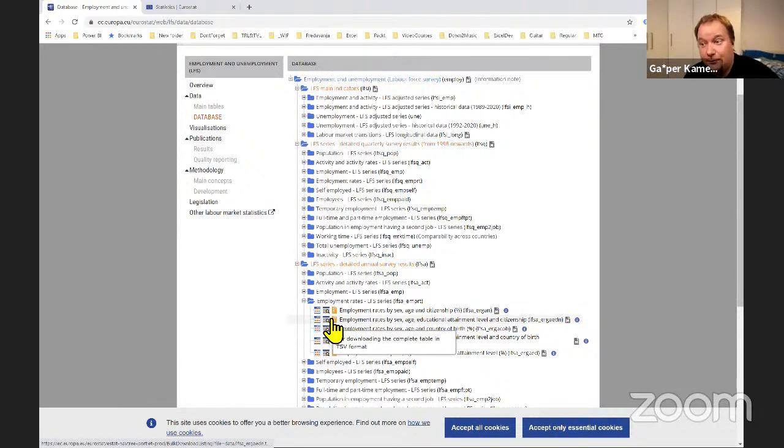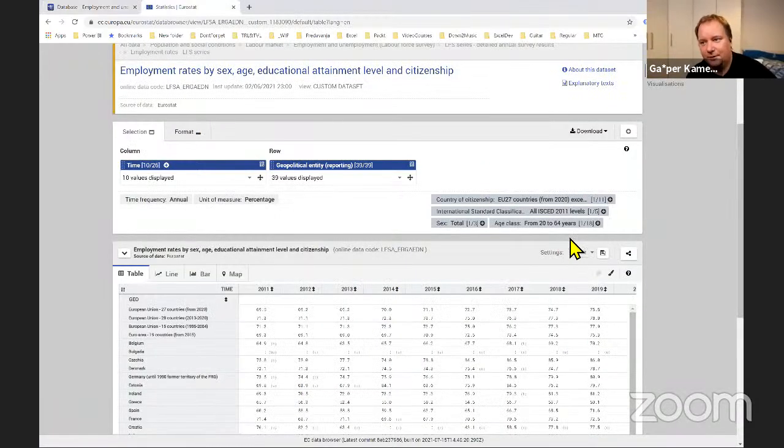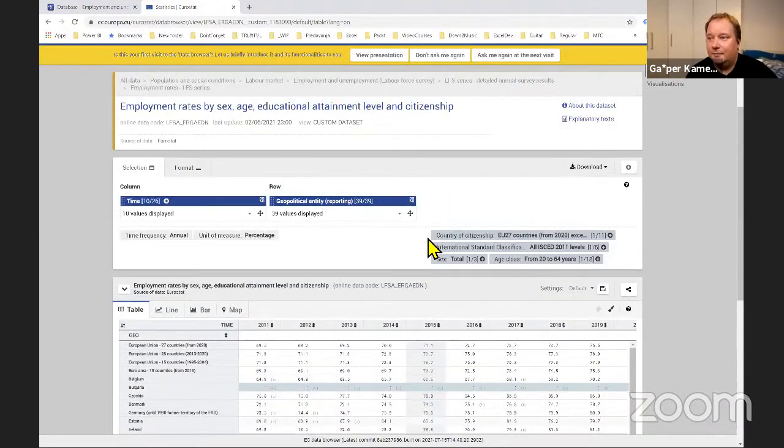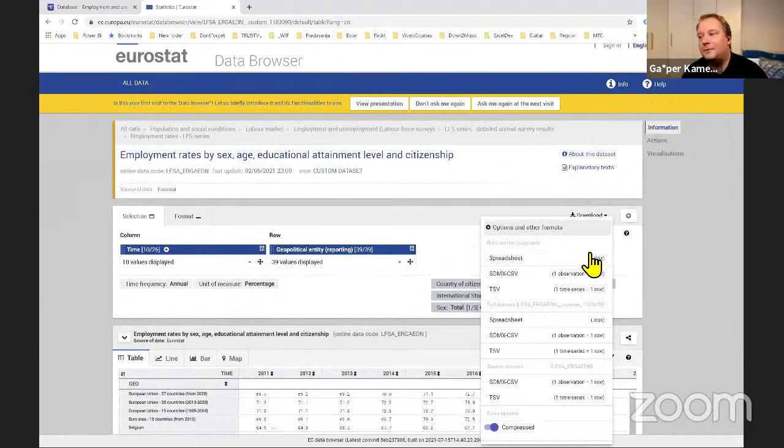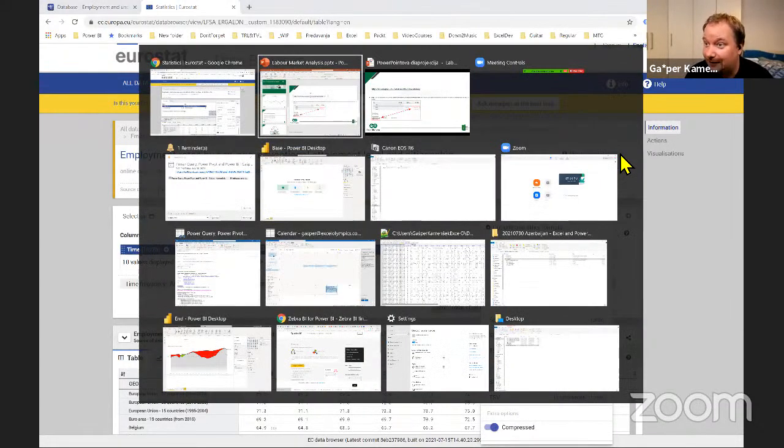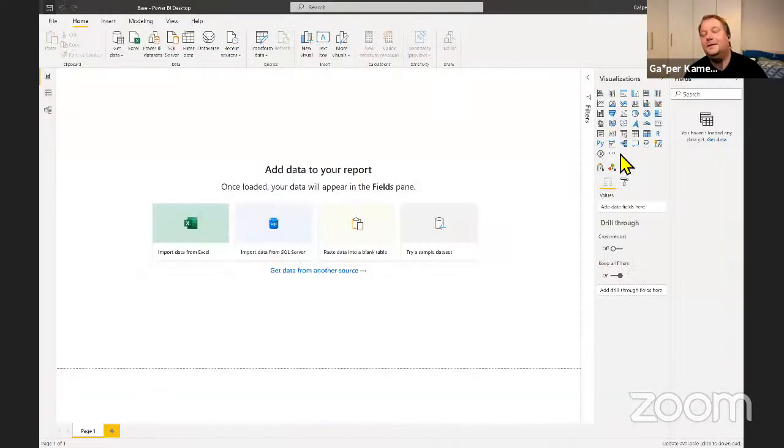The much easier route would actually be to go to the data browser. You would get to something like this. And the reason this would be much easier is you could actually put some filters on it if you wanted to. But more importantly, you could just download whichever format you would want. But I went for the hard one, for the tab separated, just so we're going to have lots of fun trying to put this together.